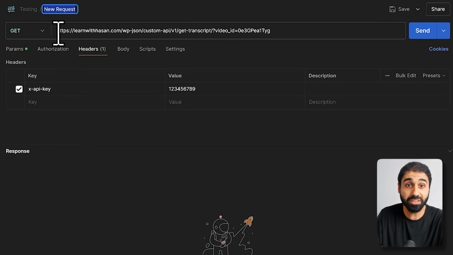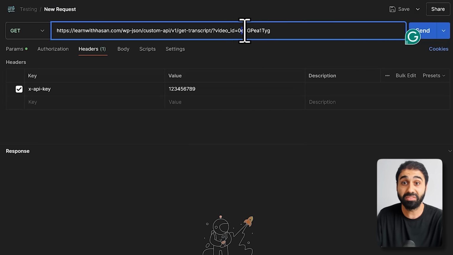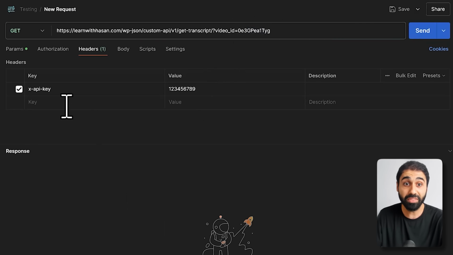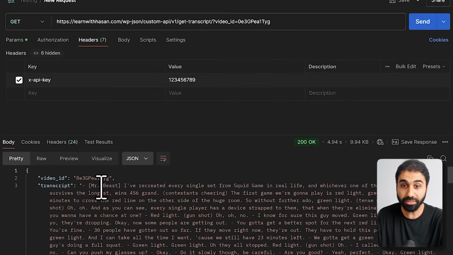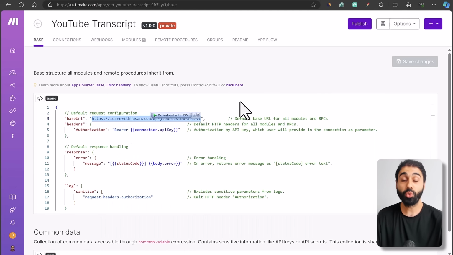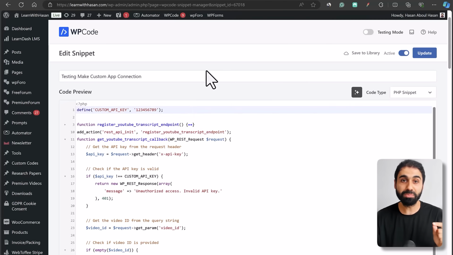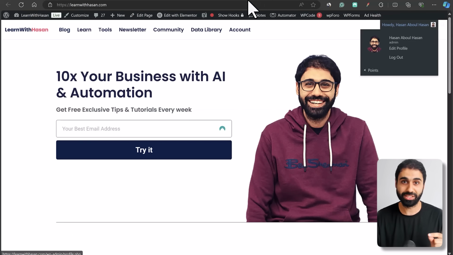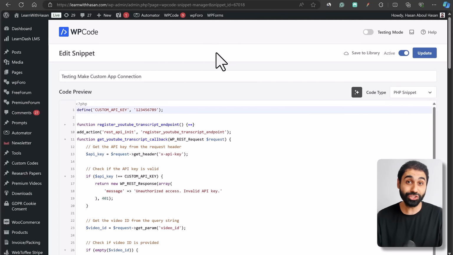So you can see here, this is my API endpoint, and this is the video ID you can pass, and this is the API key. So here the user, your clients, will pass an API key that you provide them. Click on send, and this is the API working on my website. So each time the user uses this API on my website, they will consume credits. And when the credits are finished, they need to buy more credits to use your API.